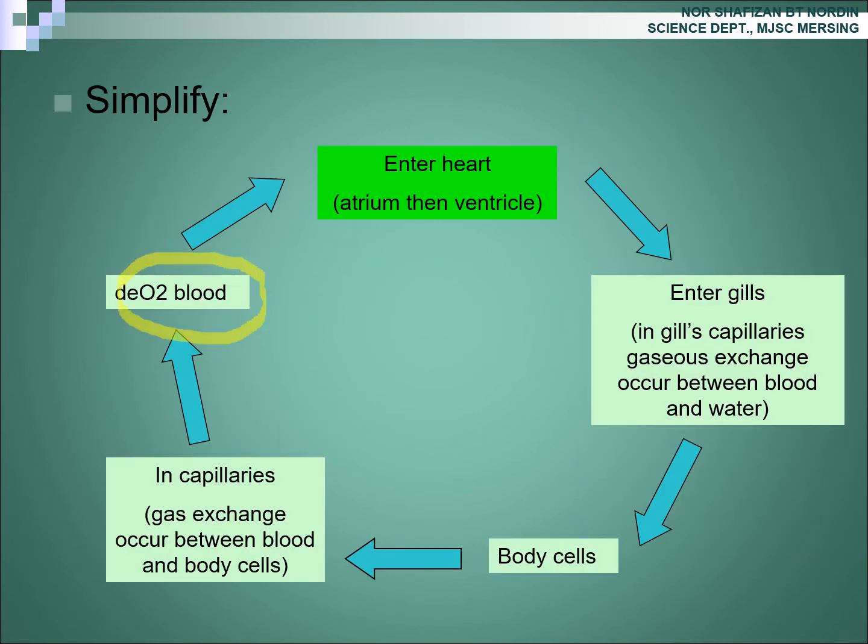Deoxygenated blood enters the heart. From the atrium, it flows to the ventricle, and then enters the gills. In the gills, gas exchange occurs between blood and water. And then oxygenated blood flows to the systemic capillary.